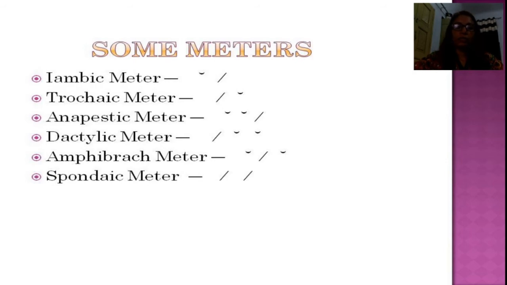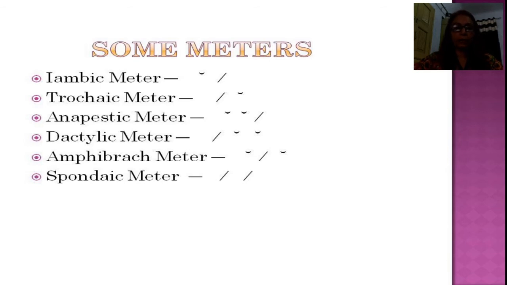Some meters. There are six meters: iambic meter, trochaic meter, anapestic meter, dactylic meter, amphibrachic meter, and spondaic meter. In iambic meter, the pattern goes from unstressed to stressed. In trochaic meter, the pattern goes from stressed to unstressed.